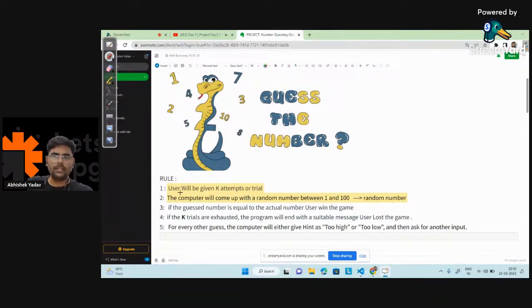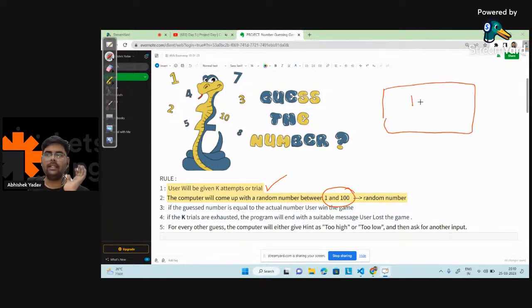Okay, so here the user will be given k trials or attempts. This is the first point: the user will be given k attempts to guess whether the number is the correct number or not, right? The second point is: the computer will come up with a random number between 1 and 100. The user has to guess this random number generated by the computer, and he has k attempts.